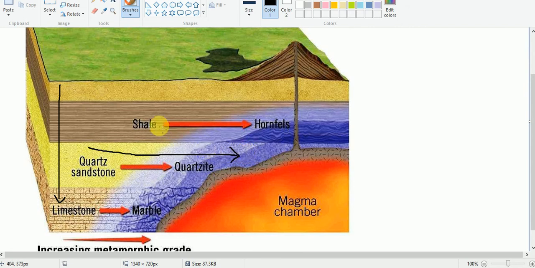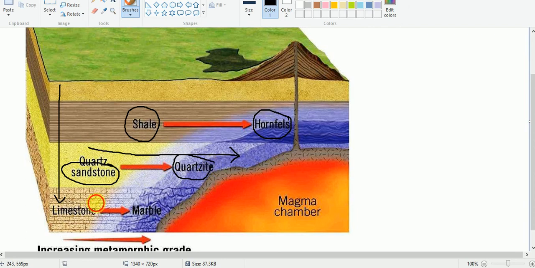See here, in this case, shale is exposed under low pressure, and accordingly these hornfels are formed. And this sandstone is exposed under intermediate pressure and temperature, and we get this quartzite.